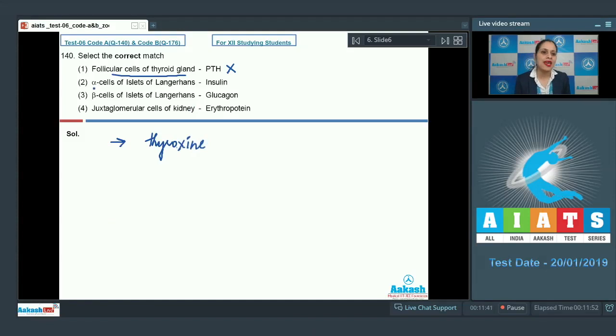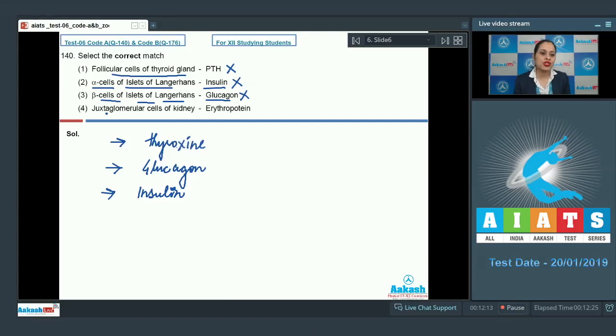The next option given is alpha cells of islets of Langerhans, and the match given is insulin, and this is an incorrect match because these alpha cells secrete glucagon hormone and not insulin. And the next option given is beta cells of islets of Langerhans, and the match is glucagon, and this is an incorrect option because these beta cells, which are present in pancreas, are responsible for the secretion of hormone known as insulin.